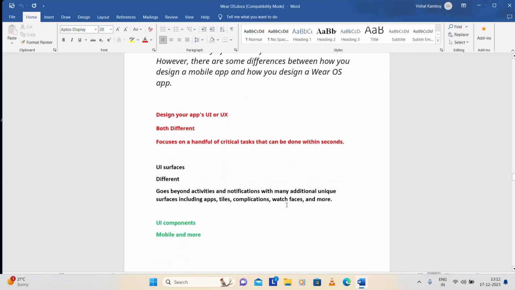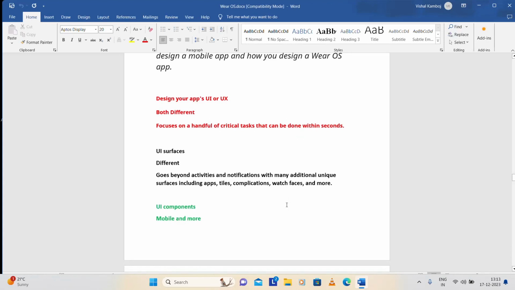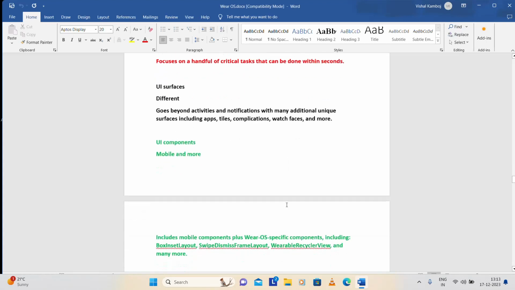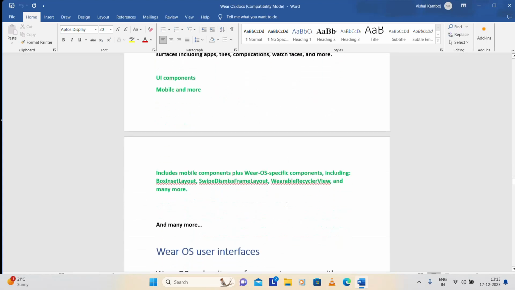So focus on a handful of critical tasks that can be done within seconds. That means the interactions, or we can say the UI surfaces, are a little bit different from your Android devices. Here we have BoxInsetLayout, SwipeDismissFrameLayout, and WearableRecyclerView. These are the main classes we have to work with.